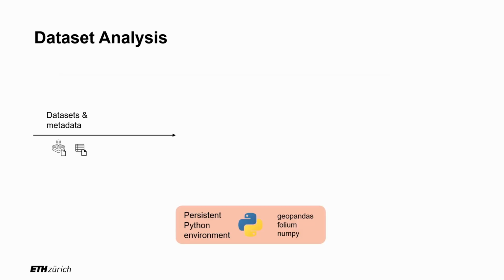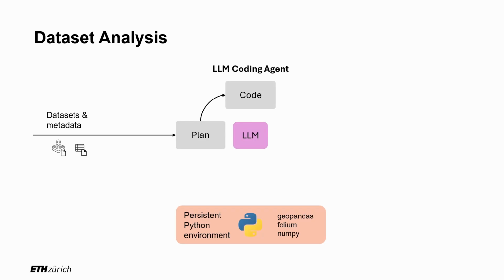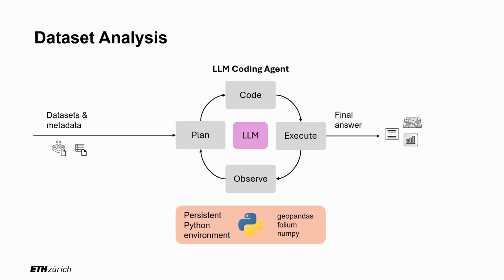In the analysis stage, an LLM-based coding agent iterates in a loop of planning its next step, generating associated code, executing it, and observing results. Once it is confident, it outputs its answer in text, accompanied potentially by interactive maps or plots.